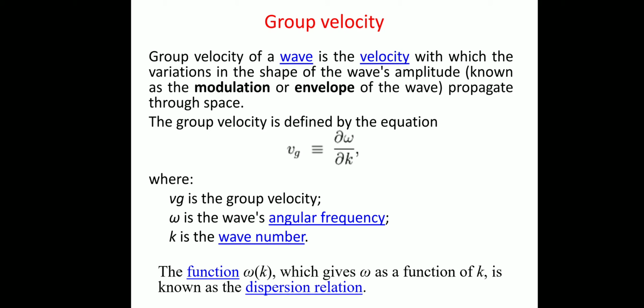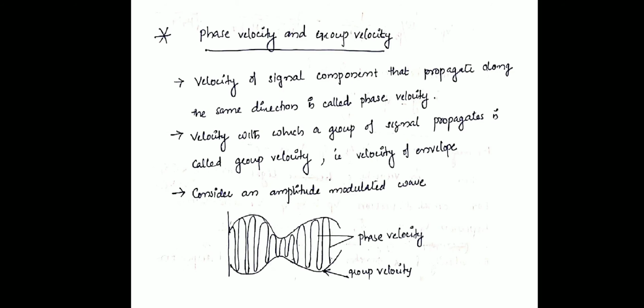The function omega of k, which varies omega as a function of k, is known as the dispersion relation, and this variation of omega with respect to k is known as the dispersion relation. So one more time, we can define the phase velocity and group velocity. The velocity of a signal component that propagates along the same direction is called phase velocity, and the velocity with which a group of signals propagates is called group velocity. That means the velocity of the envelope.